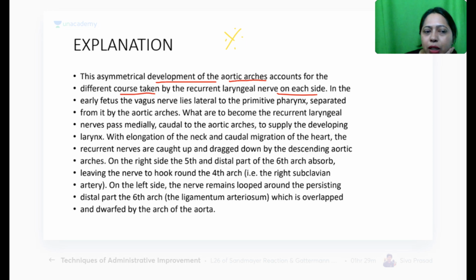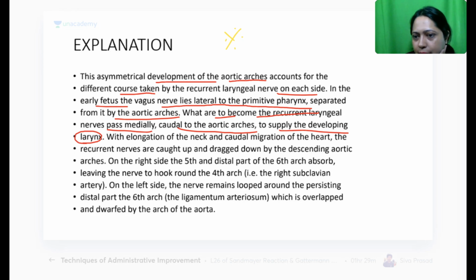In the early fetus, the vagus nerve lies lateral to the primitive pharynx and is separated by the aortic arches. Later, the recurrent laryngeal nerve passes medially, caudal to the aortic arches. It supplies the structures at the larynx.